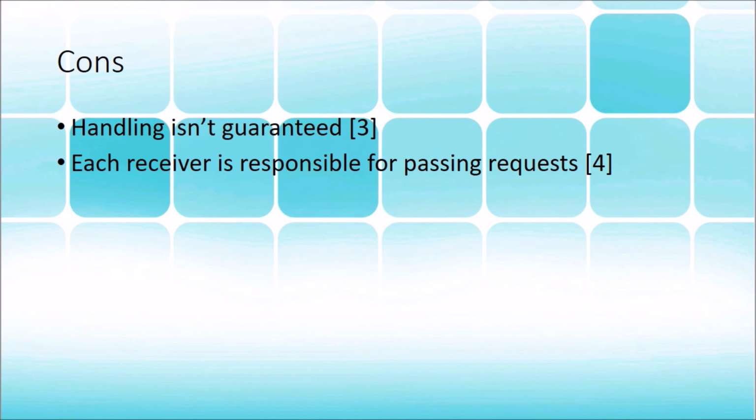And the last con of chain of responsibility is debugging. When we have this long chain of runtime interpretation for how we're going to handle a request, debugging can get quite difficult. Sometimes you end up digging deep and deep and deep into classes, and that can be one of the cons. Not necessarily a reason not to use it, but it's something to be aware of.